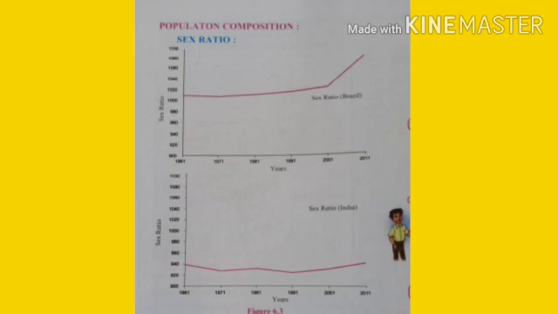Still in India the sex ratio is less, but only one state, Kerala, has a sex ratio more than all other states in India. In Union Territory Pondicherry also we can see the sex ratio is more, but in all other states and Union Territories the sex ratio is less.